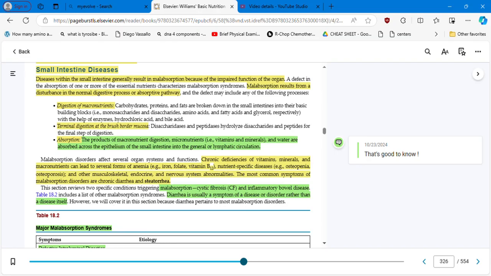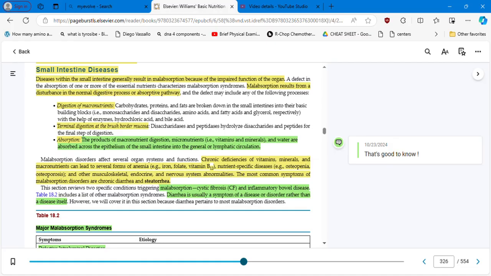That's why most of the diseases in our body start in the gastrointestinal tract, especially in the small intestine. So the good health of our small intestine is extremely important. Chronic deficiencies of vitamins, minerals, and macronutrients can lead to several forms of anemia: iron, folate, vitamin B12, nutrient-specific diseases, osteopenia, osteoporosis, and other musculoskeletal, endocrine, and nervous system abnormalities.